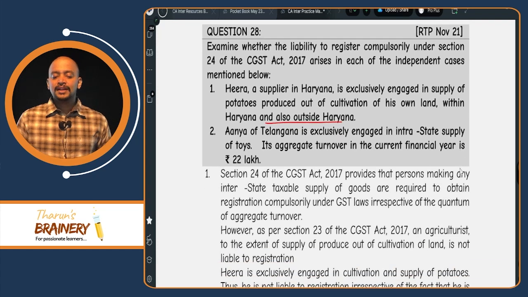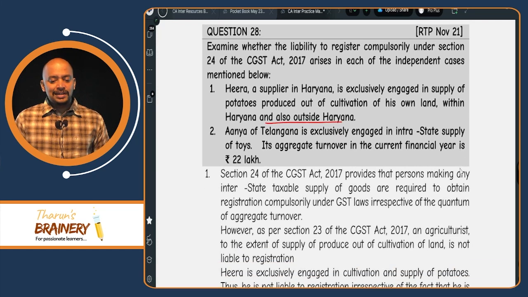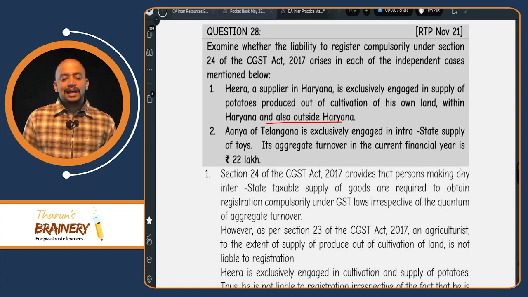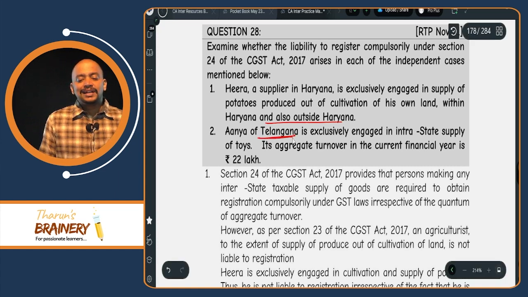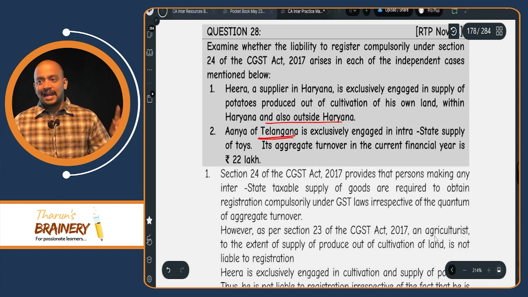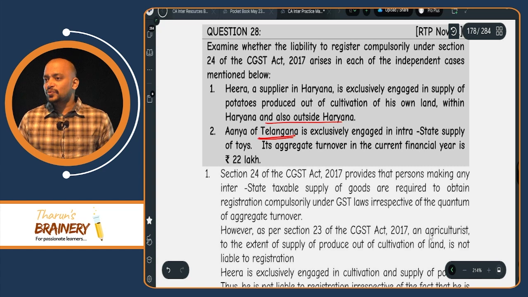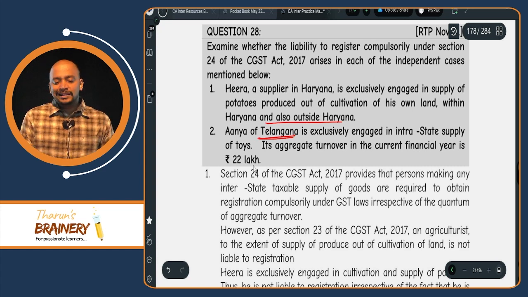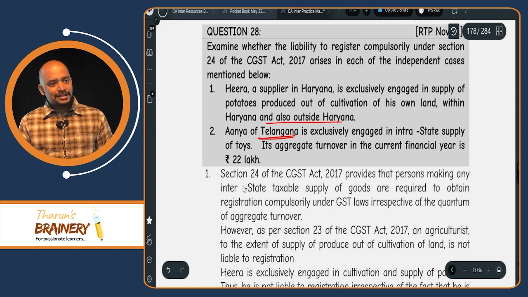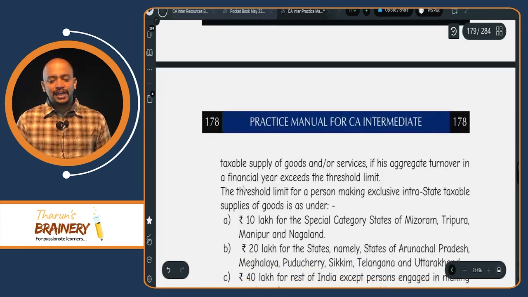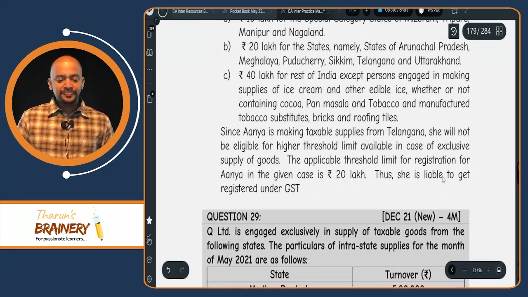Then Anya of Telangana is exclusively engaged in intrastate supply of toys. For Telangana, the limit is 20 lakhs; for MMTN it is 10 lakhs. Remember U-stamp, where T is Telangana. So the limit is 20 lakhs. In this case, the aggregate turnover is 22 lakhs, so it exceeds 20 lakhs. Therefore, they are required to get registered.